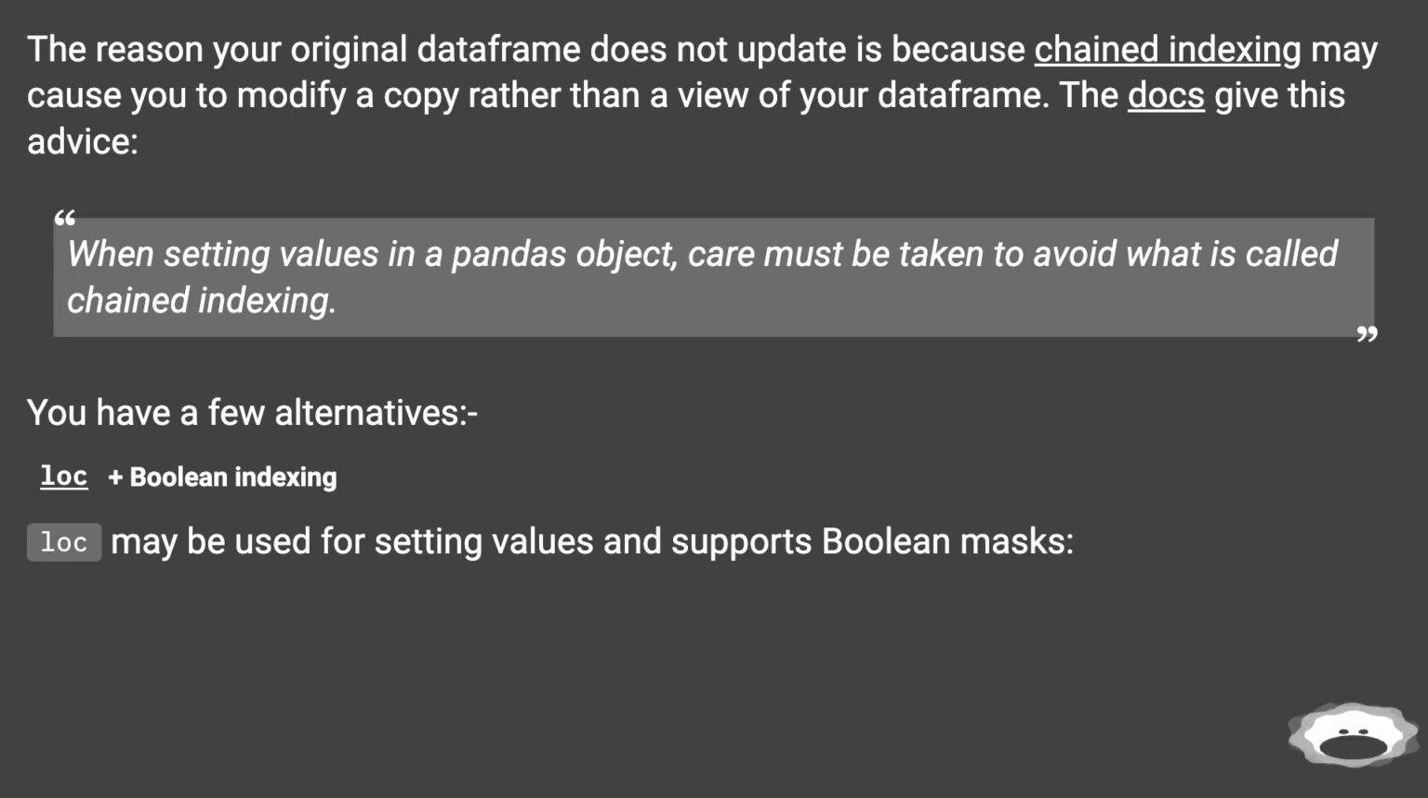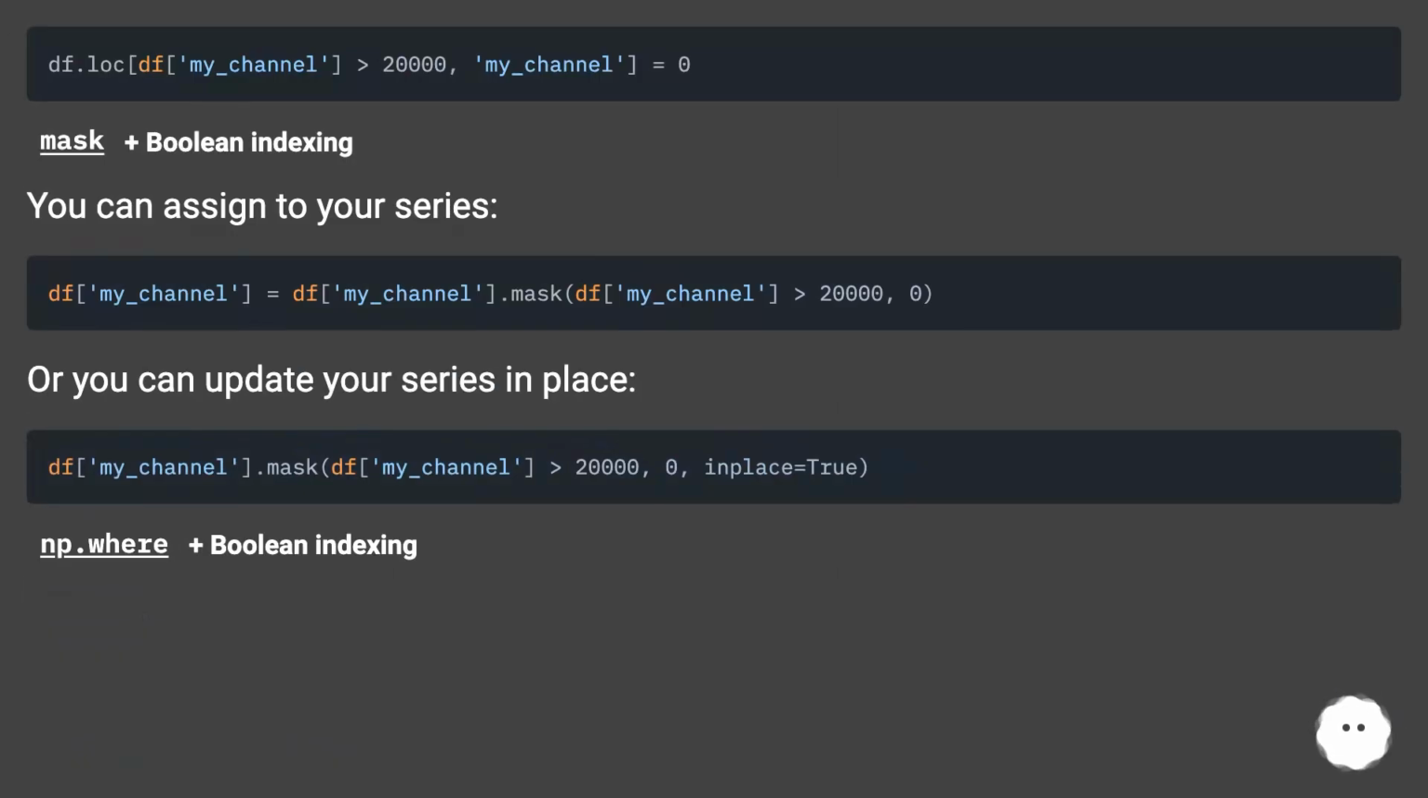When setting values in a Pandas object, care must be taken to avoid what is called chained indexing. You have a few alternatives. loc plus Boolean indexing. loc may be used for setting values and supports Boolean masks. Mask plus Boolean indexing. You can assign to your series, or you can update your series in place.